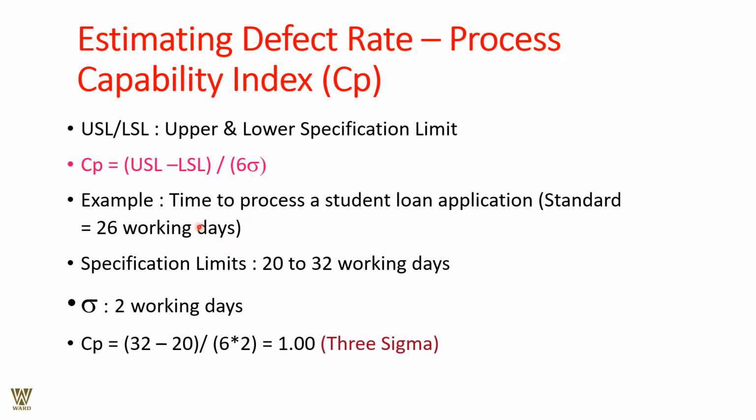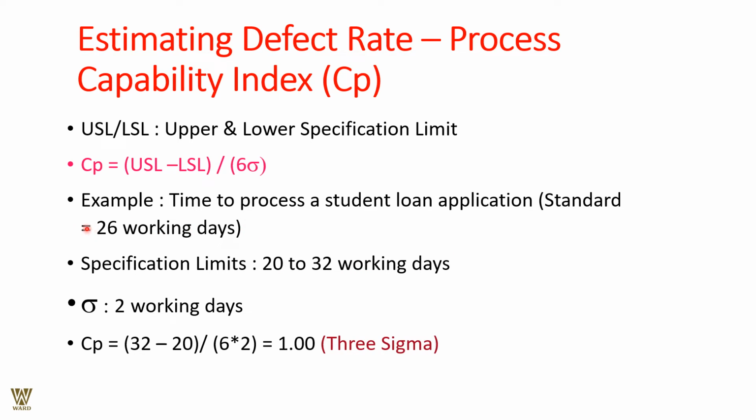For example, a student is applying for a loan application, right? So standard working days are 26 days. 26 days is the standard working days in a month? Probably yes. So what will be the specification limit? It should be around 20 to 32 working days that comes around here.